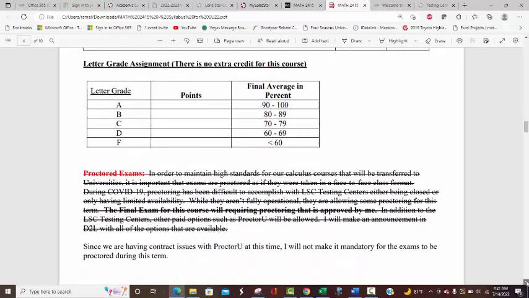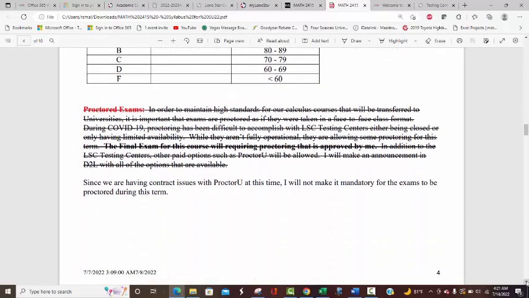Okay, letter gray. Now I scratched this out because it was my intention. They're starting to allow proctored exams more in the testing center, but something's wrong with our contract with ProctorU. In other words, I have to be able to give an opportunity for students to take a test if they're remote. ProctorU does have a fee, but it means anybody can take a test from anywhere, which hasn't been an issue for me in the past.